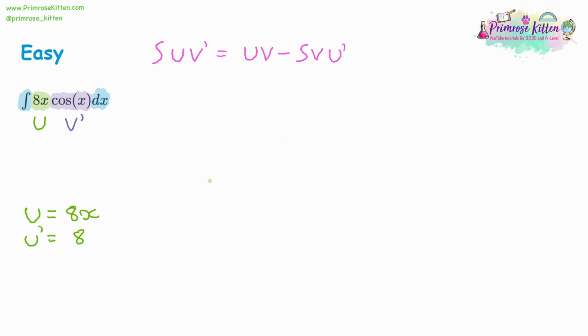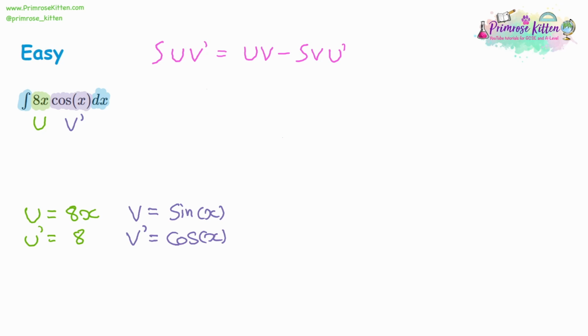Then we do the same thing with v. We don't know what v is yet because it's actually v dash in the question, which is cos x. If we're going from u to u dash, from v to v dash, we're differentiating. The opposite is integration, so going from v dash to v, we've got to integrate. And if you integrate cos, you get sine.